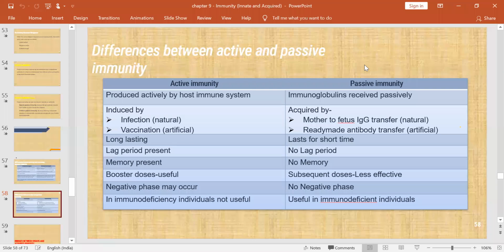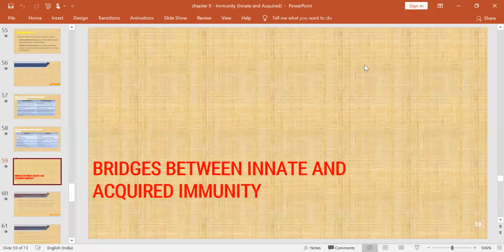Coming to passive immunity, here immunoglobulins are received passively, usually natural and artificial passive immunities are there. Here, it lasts for a very short period, with no lag phase and no memory. Subsequent doses are not at all required and there are no negative phases. Usually, this will be helpful in immunodeficiency individuals or post-exposure prophylaxis.